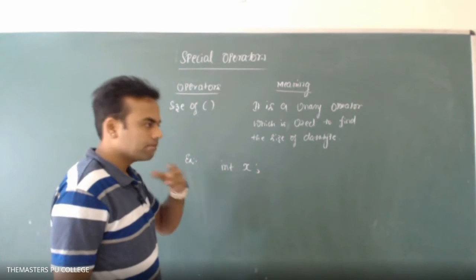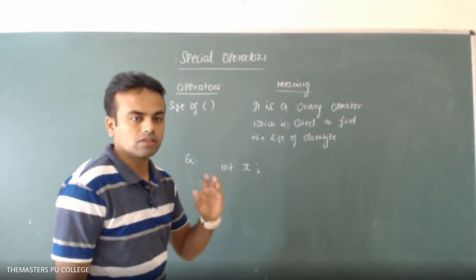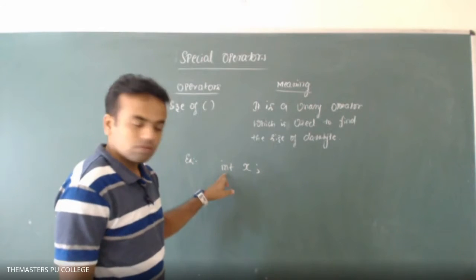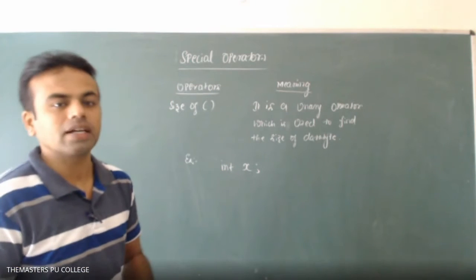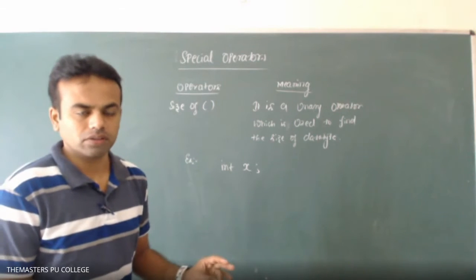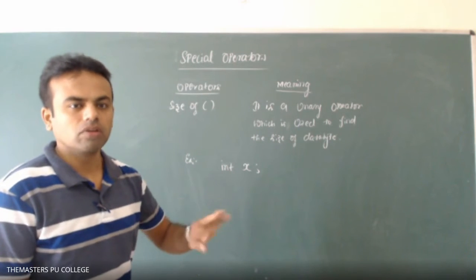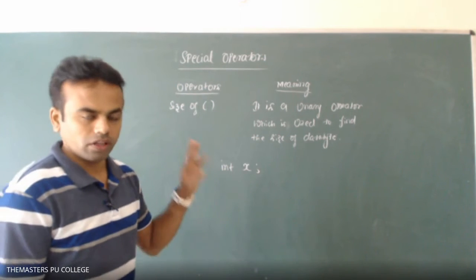Int, float, character. What are all these? Identifiers, sir? Keywords, reserved words. We may also call that data types. Okay, integer, float, and character: int, float, char. These three are data types.